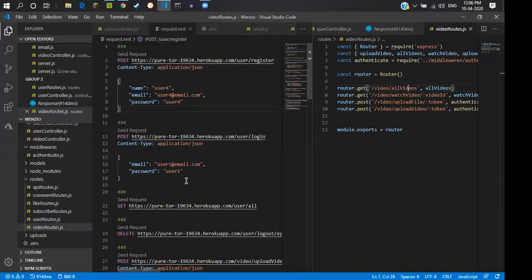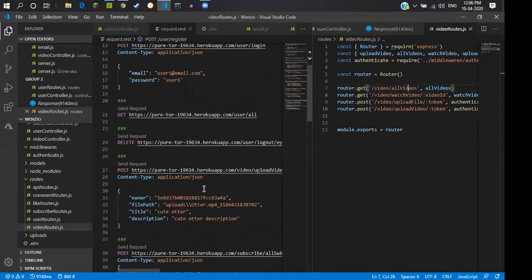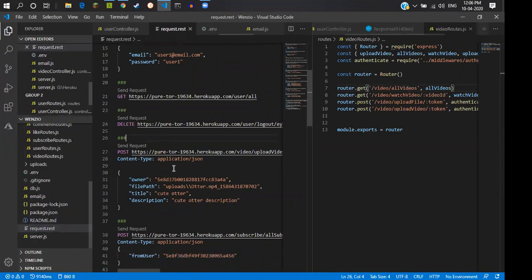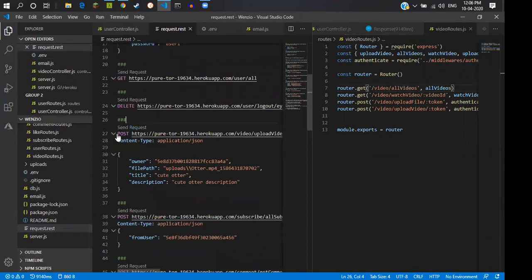Where is that login? Oh, yeah, I forgot the Postman. Never mind.